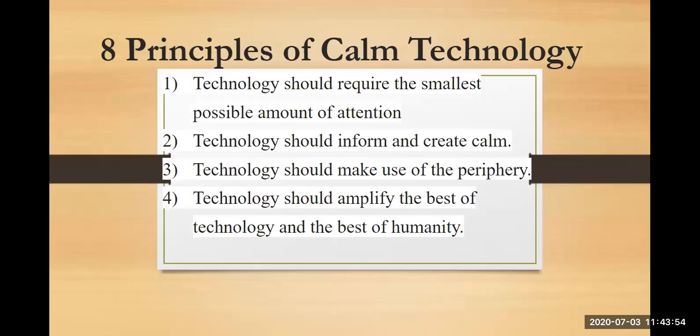When I talk about this in more detail, what does it mean? Technology should communicate with you, but it doesn't need to speak. Communication can be in any form. It can be in the form of sensor lights, or a message. But it doesn't require you to interact with it.